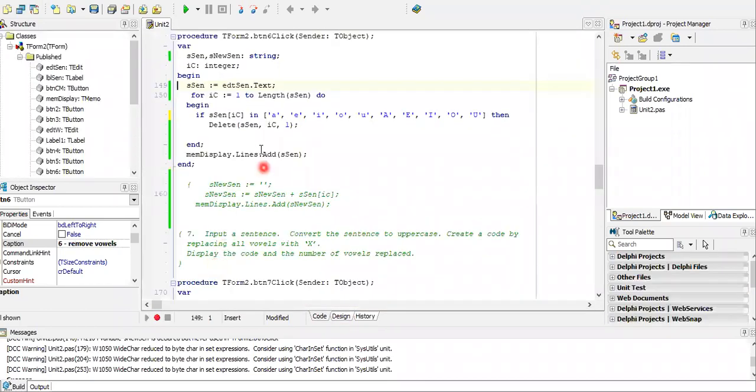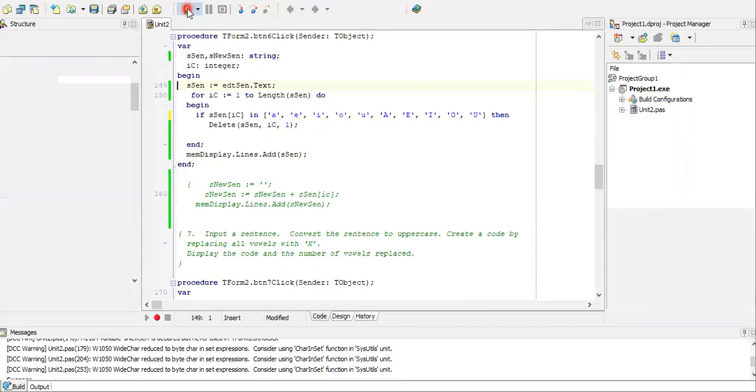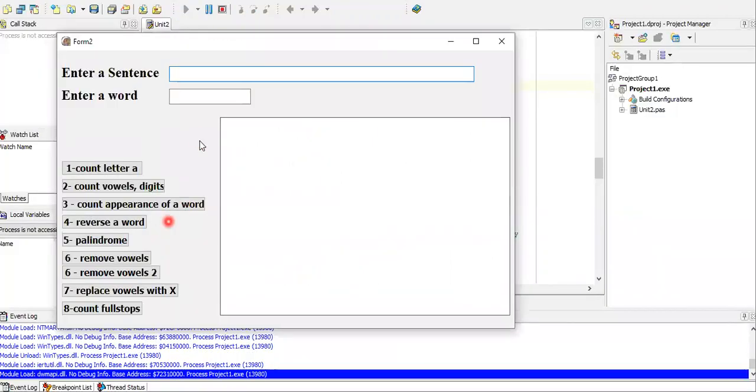All right, so we're removing vowels. So we're running from 1 to length of the sentence. If it's a vowel, then we're going to delete from sent IC. IC is the position of the vowel. So we need to delete from the position, and we're only deleting one character, so we can use 1. So every time we see a vowel, at that position, we will delete it, and it's 1 letter that we are deleting. So let's run and see what happens. So the sentence is here, the cat ran. Remove vowels, works. We removed the E, the A, and the A.